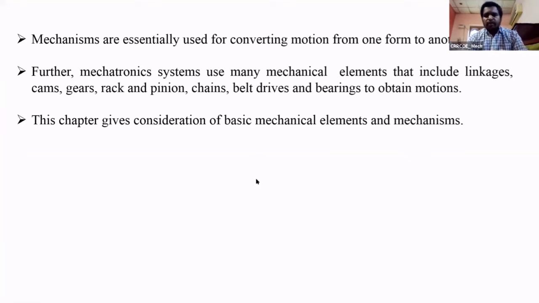So in mechatronic systems, one of the elements is actuating systems. In actuating systems, we are using so many mechanisms for converting the motion from one form to another form. One of the best applications for mechatronics is robotics. Robotics has so many linkages, so how to convert so many motions from one form to another form. So mechanical actuating systems play a very important role in mechatronics.